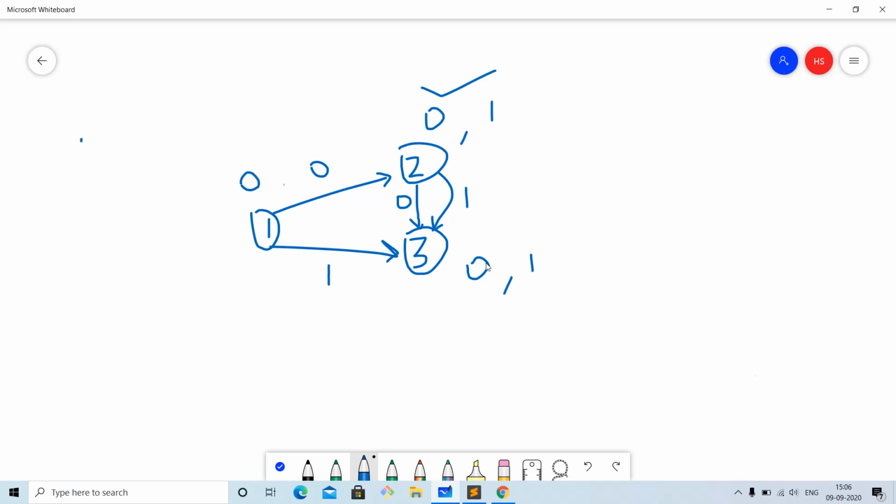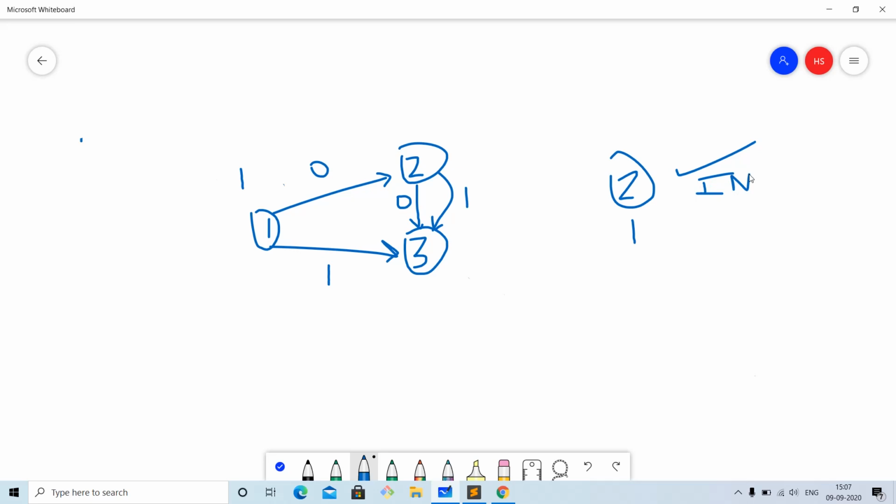If I had given city 1 color 1, then I could only go through the color 1 road, which is 1 to 3. In this way, I reach from 1 to 3 in one step, whereas earlier I reached in two steps. So I have to color the cities in such a way that I reach the destination in the maximum number of steps, or I can even make the number of steps infinite.